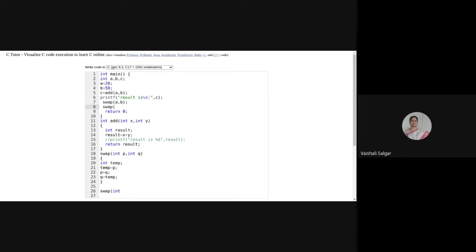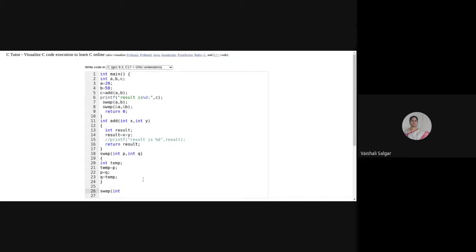So in order to swap the values, I'm passing the address of A and the address of B to the swap function. How will the address be indicated? If you remember, in the last lecture we saw that the ampersand unary operator indicates the location or address of that particular variable.